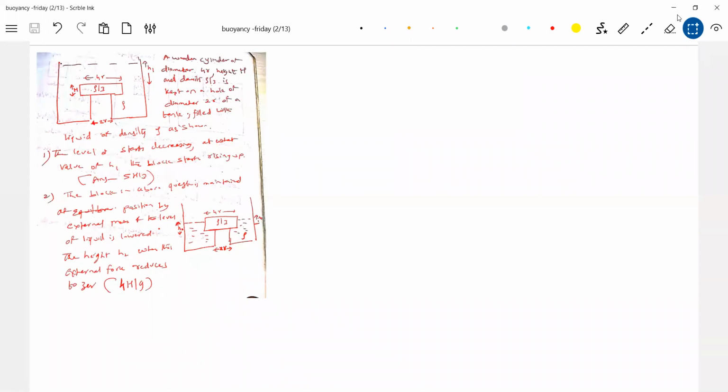So where is the hole? This is a hole. Of diameter 2r of a tank filled with liquid of density rho as shown. The level of liquid starts decreasing. At what value of H1 does the block start rising up?